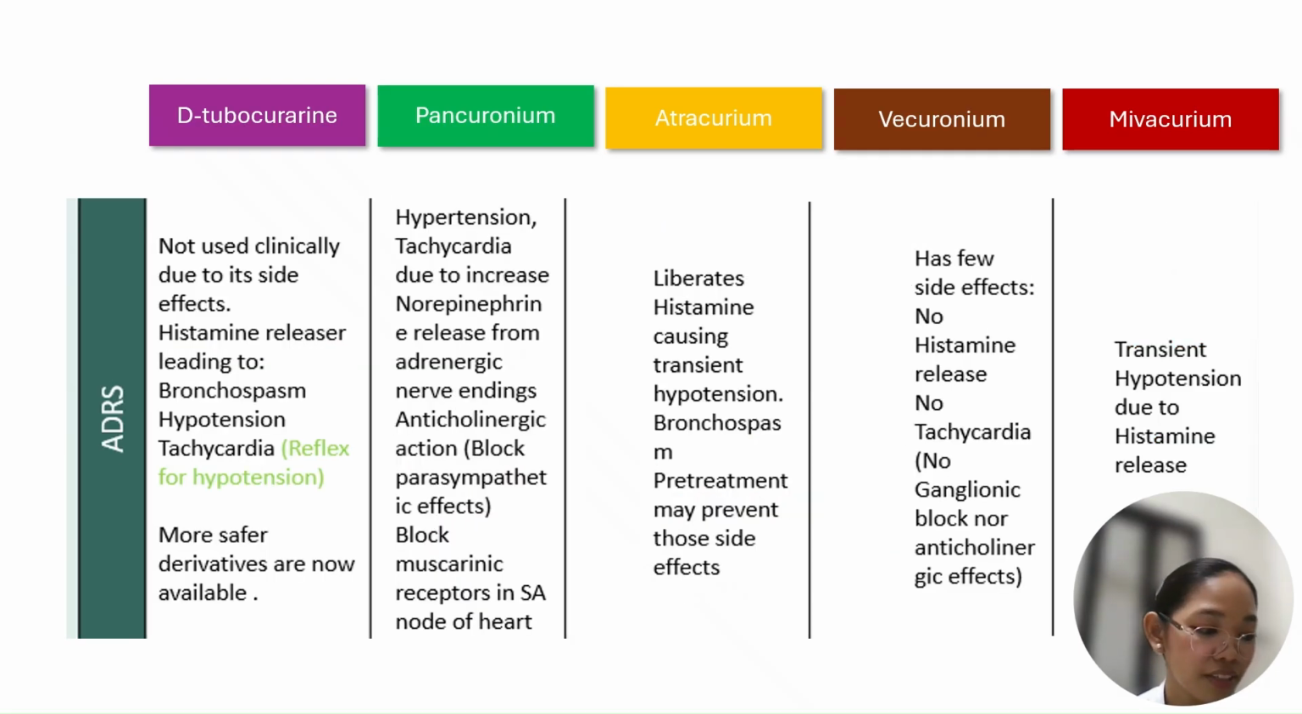And then we have here your tubocurarine. This one causes your histamine release. So what is your histamine release here? Bronchospasm, hypotension, tachycardia. Take note, there would be shock. This is what you call anaphylactic shock. More likely it happens here. It's because of your histamine release.